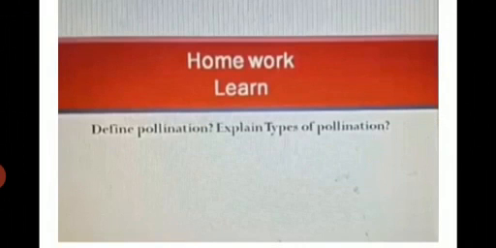I hope you understand today's article. Dear students, today our homework is to learn to define pollination, explain types of pollination, and differentiate between self-pollination and cross-pollination.